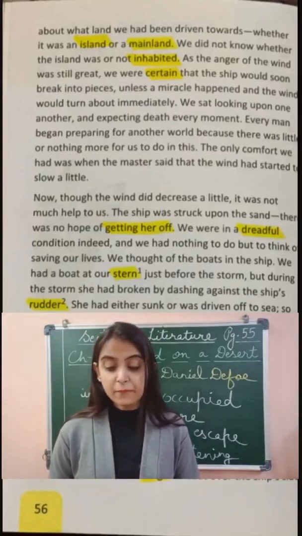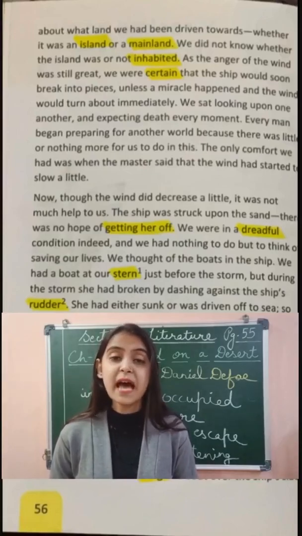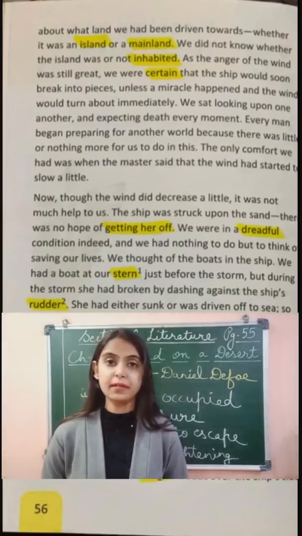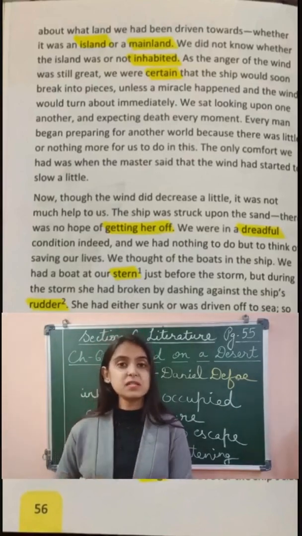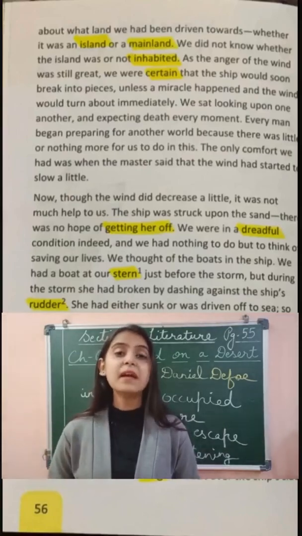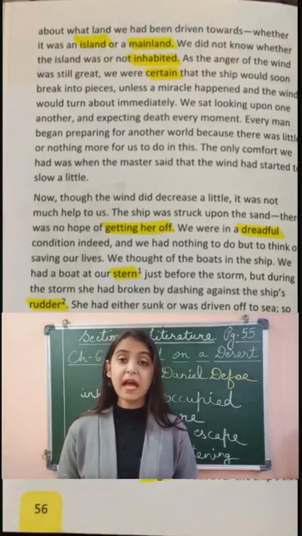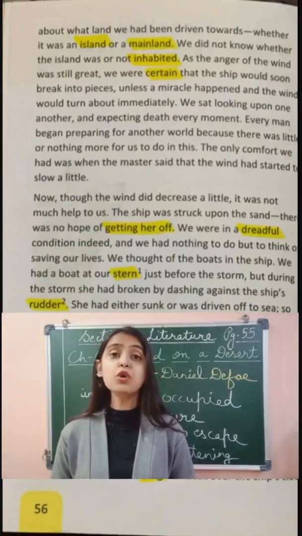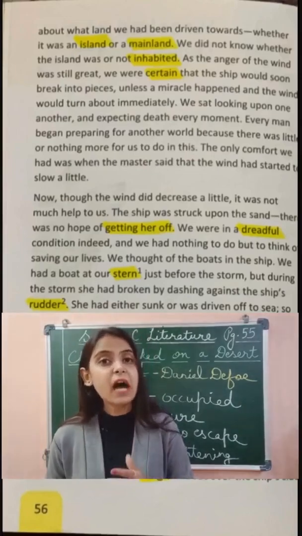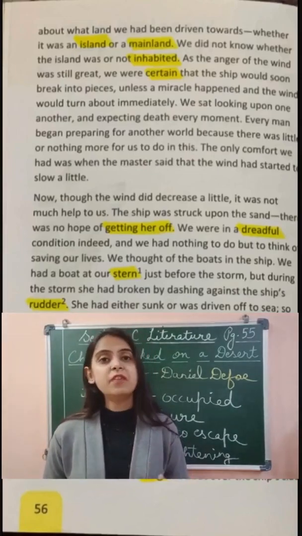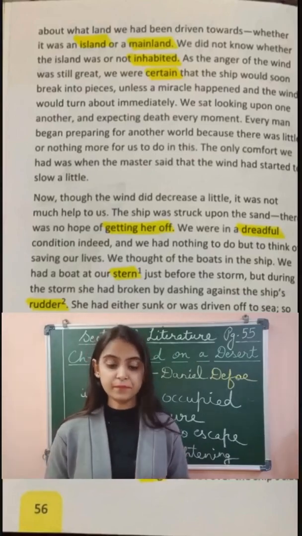The only comfort we had was when the master said that the wind had started to slow a little. They felt some relief when the master of the ship told them that the speed of the wind had decreased and the wind had started to slow a little. So that was the only time when they felt comfortable. Otherwise, everybody was in complete anxiety, complete worry.